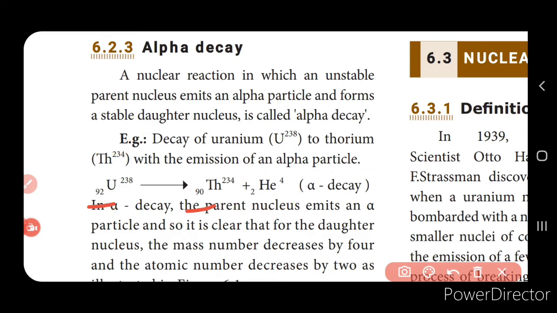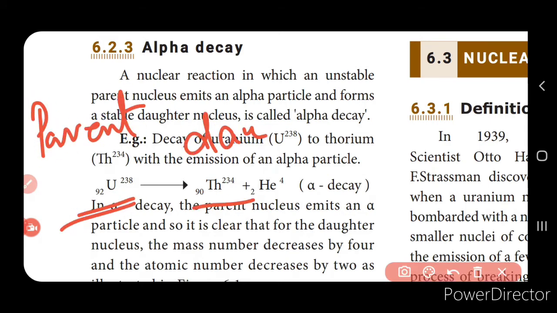Now if you see the alpha decay, compare the atomic mass and the atomic number. This is the parent nucleus and this is the daughter nucleus. So when you compare the daughter nucleus and the parent nucleus, the atomic number is 2 less than that of the parent nucleus, and when you compare the mass number, it is 4 less than that of the parent nucleus.